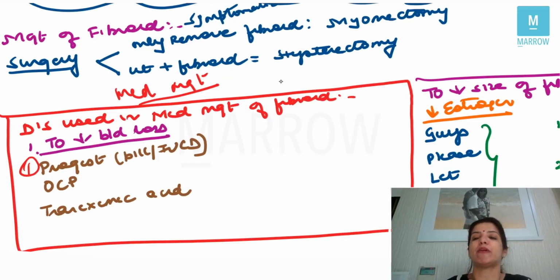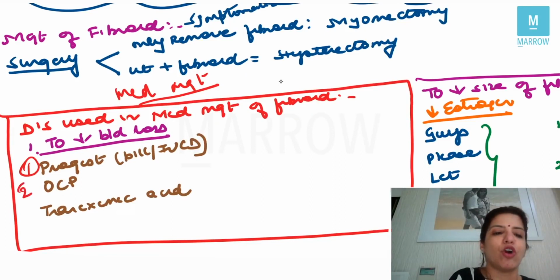We are saying that the patient is having excessive bleeding. Now, when we say patient is having excessive bleeding, what does that mean? That means her endometrium is shedding excessively. So if I give her progesterone, this progesterone will support the endometrium and the shedding will stop, so the bleeding will stop. So number one drug which you can give to decrease blood loss is progesterone.